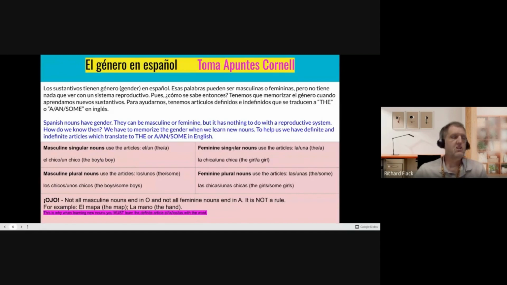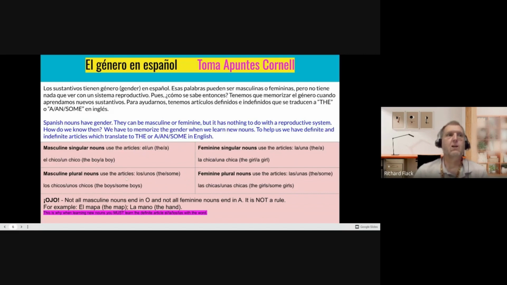All right, so what are they? Notice I have a T chart here. Masculine singular nouns on the top left. So a masculine noun uses the articles el for definite article the and un for the word a. So for example, el chico, the boy, un chico, a boy.